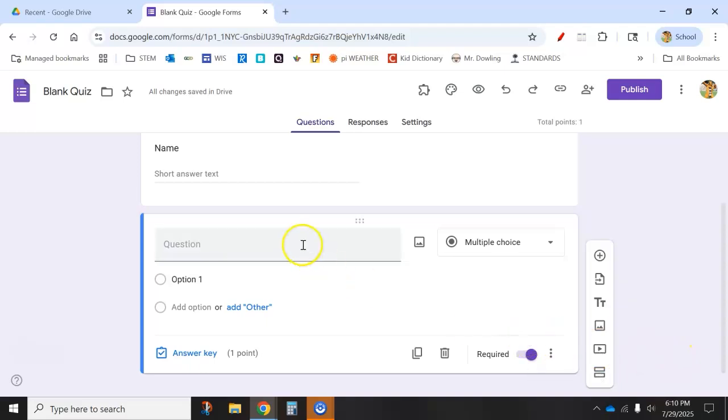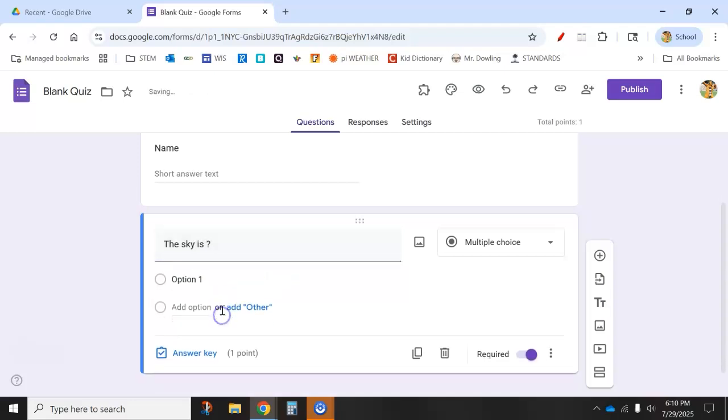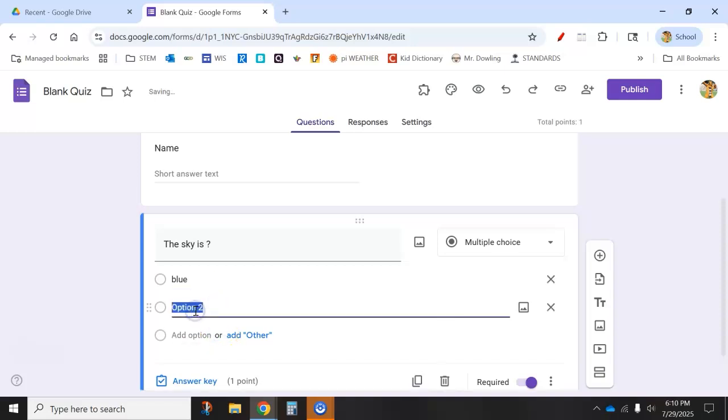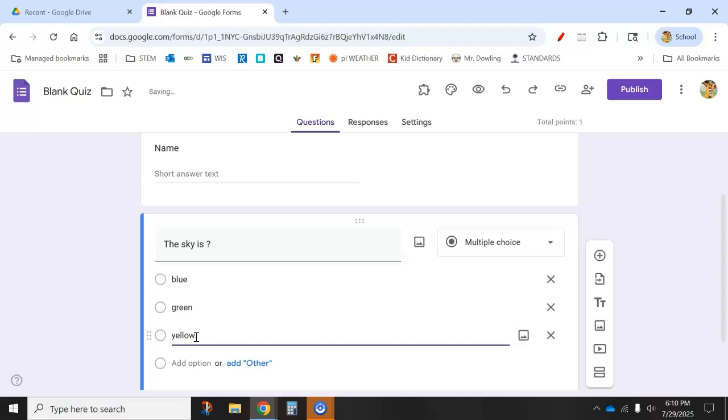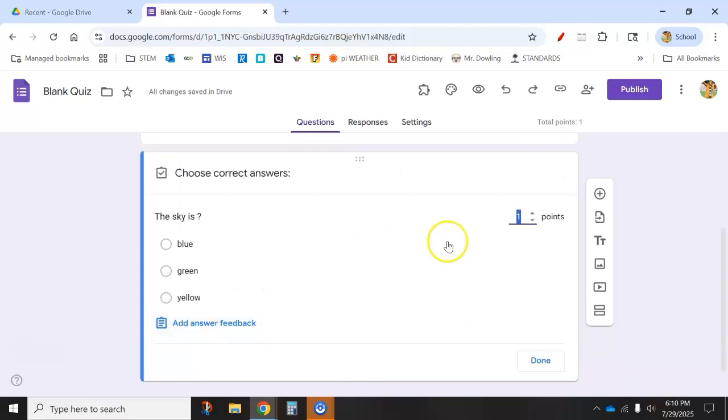My multiple choice question, let's just say the sky is question mark. Options are going to be blue, green, yellow. I'm going to go ahead and check my answer key. The answer is going to be blue.